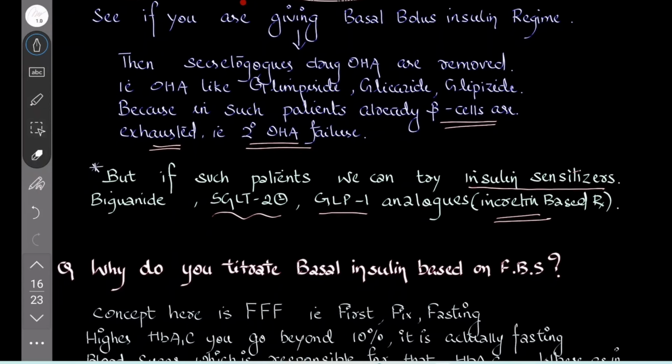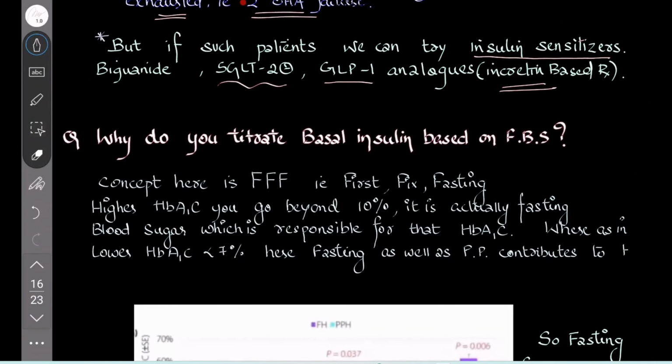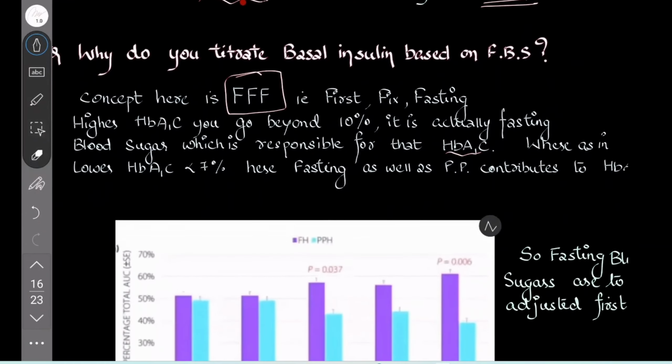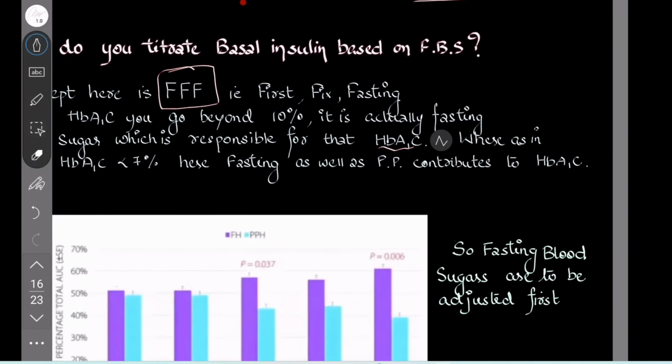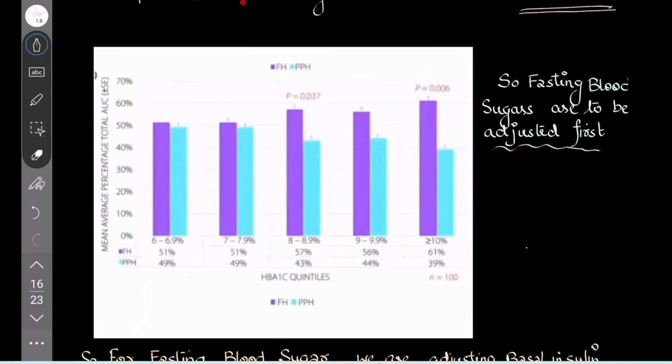Okay. Why do you titrate basal insulin based on FBS? That concept is FFF, that is first fix fasting. In higher HbA1c, when you go beyond 10%, it is actually the fasting blood sugar which is responsible for that HbA1c. Whereas in lower HbA1c, less than 7, both the fasting as well as the PPBS contribute to HbA1c. So fasting blood sugars are to be adjusted first. It's an FFF regime.